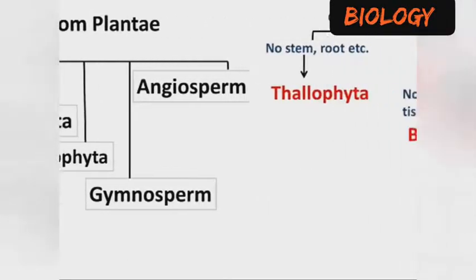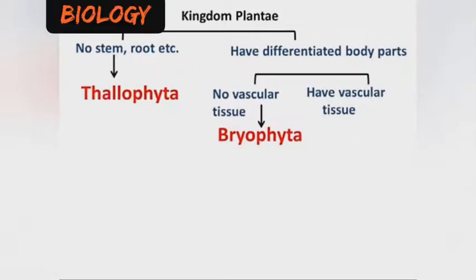So what are the Thallophytes? Thallophytes are plants that have no stem and no roots. So when we refer to Thallophytes, these are plants that have no floral parts. And what do you understand by floral parts? Floral parts are the parts of a plant. Example, the stem, the roots, the flower, the fruit, etc.